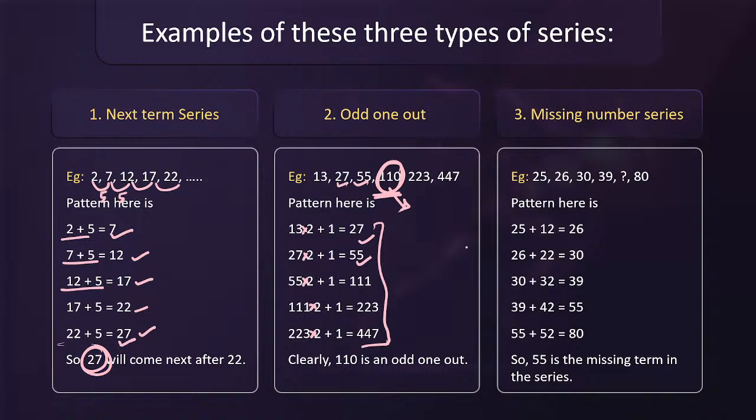Similarly, when I talk about missing number series, 25 plus 1 square is 26.